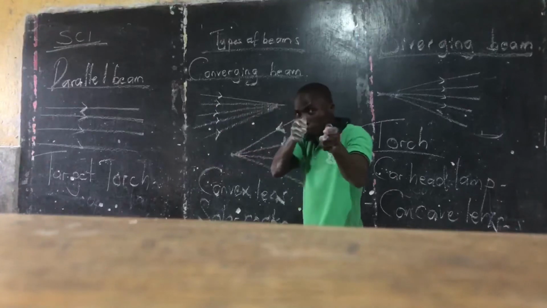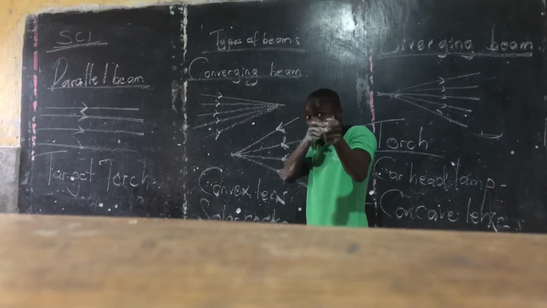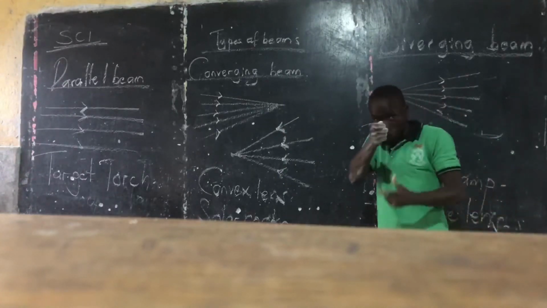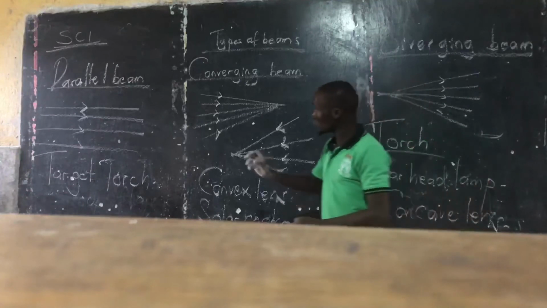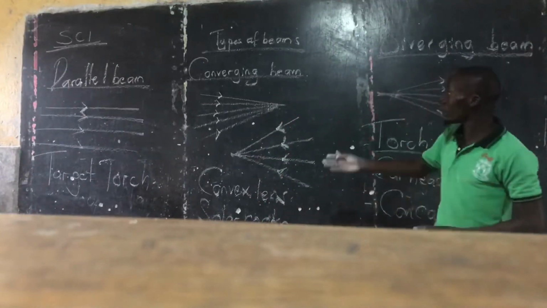Have you ever watched a movie? That light which comes out, normally red. Even those torches are sold. Those produce a parallel beam of light.